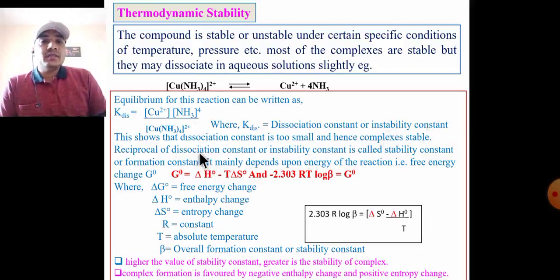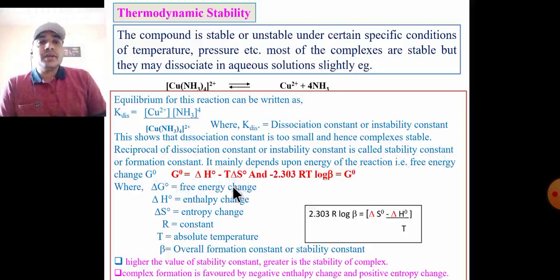This shows that if the dissociation constant is small, then the complex will be more stable. The reciprocal of the dissociation constant or instability constant is called the stability constant or formation constant.